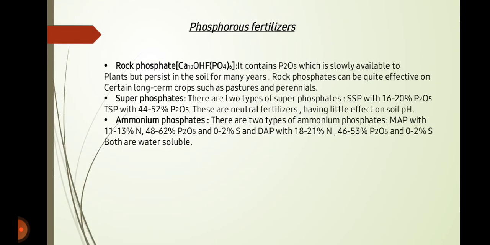Next we have phosphorus fertilizer. So its sources include rock phosphate. It contains diphosphorus pentoxide which is slowly available to plants and persists in the soil for many years. Rock phosphates can be quite effective on certain long-term crops such as pastures and perennials. Then we have superphosphates. A single superphosphate is 16 to 20% diphosphorus pentoxide and triple superphosphate has 44 to 52% phosphorus oxide. These are neutral fertilizers having little effect on soil pH. And ammonium phosphates, as discussed earlier, can also provide phosphorus.